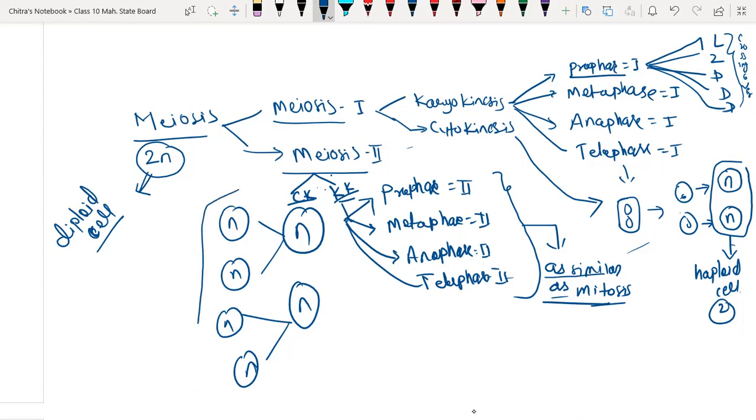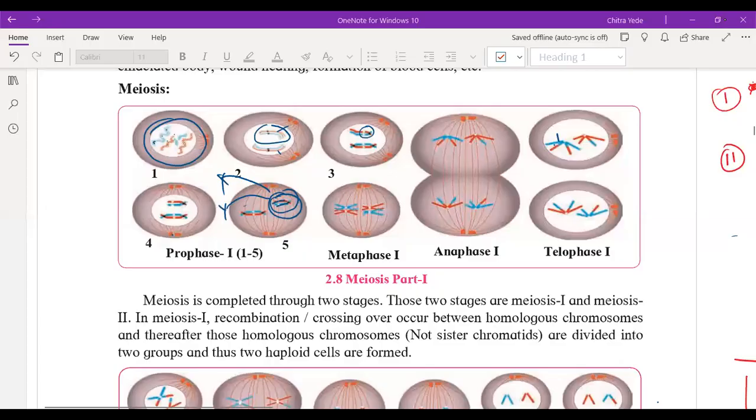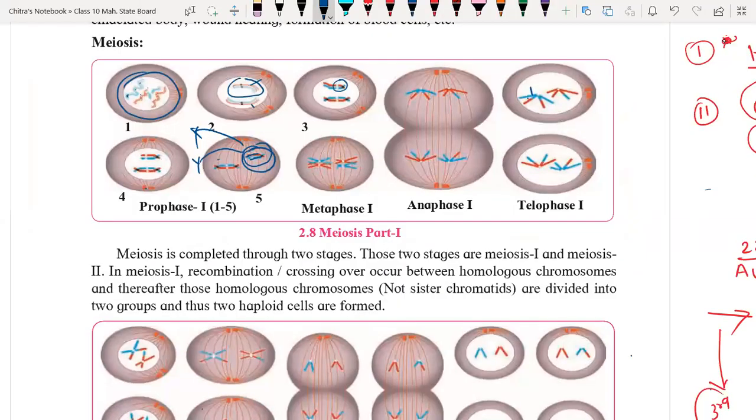So now here we have 4 haploid cells. This is the complete process of meiosis. Understood, everyone? Okay, now we are going to understand meiosis from the notes.